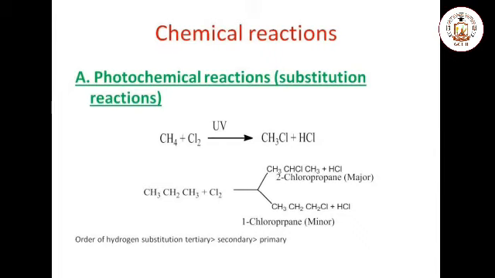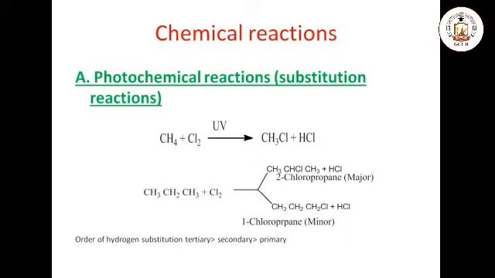Here you see that methane, when treated with chlorine in the presence of sunlight, gives methyl chloride. The substitution of the hydrogen will continue till all 4 hydrogens are substituted and finally carbon tetrachloride is formed. Here you see another chemical compound, propane.